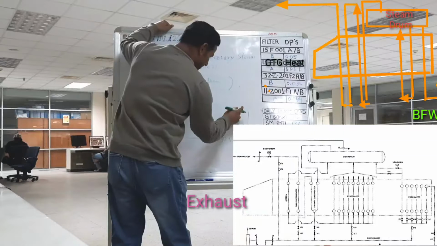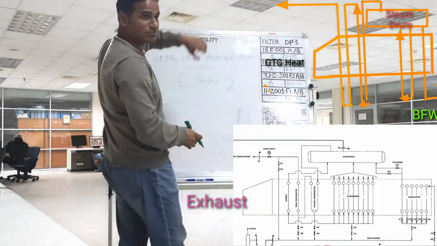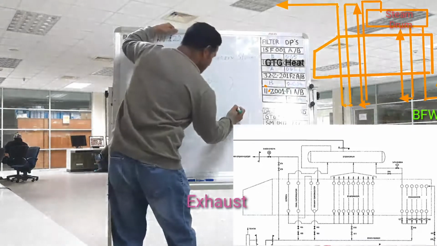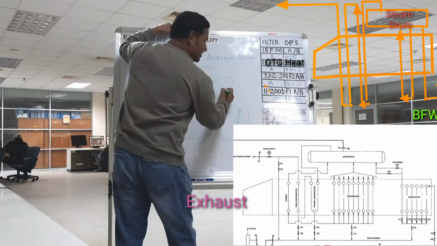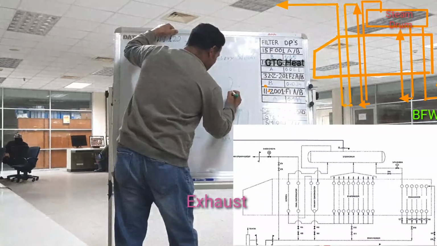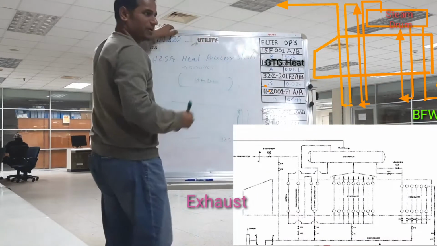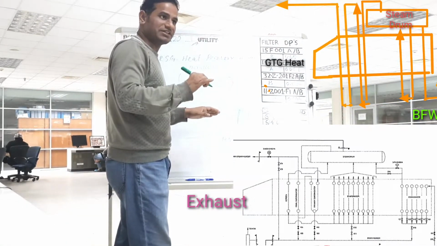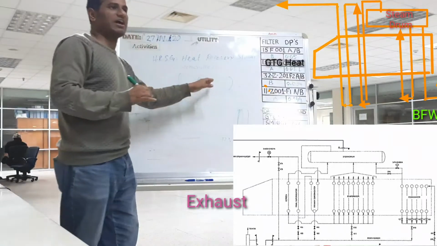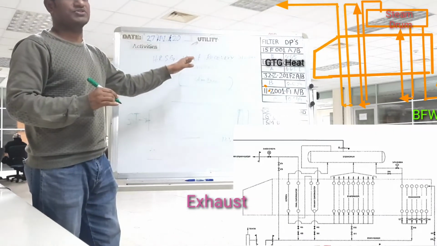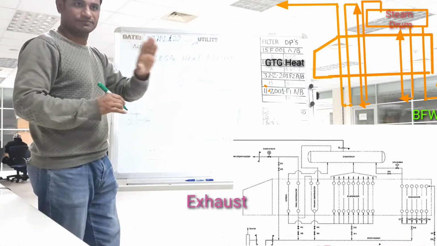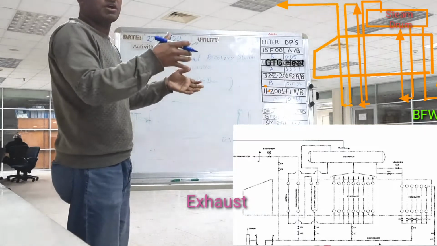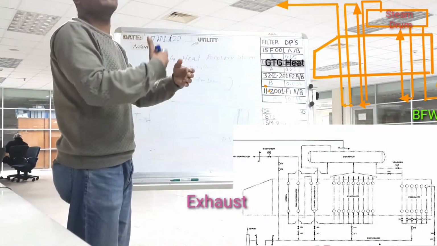And again from the economizer to the steam drum is a very long distance. When entering the steam drum, pressure will decrease again. So finally pressure will come to 50 kg and temperature 233 degree centigrade. It will enter the steam drum for producing steam. This is water. Clear? Up to this clear? Yes, because this is still water. This water needs a temperature increase and needs to produce steam.